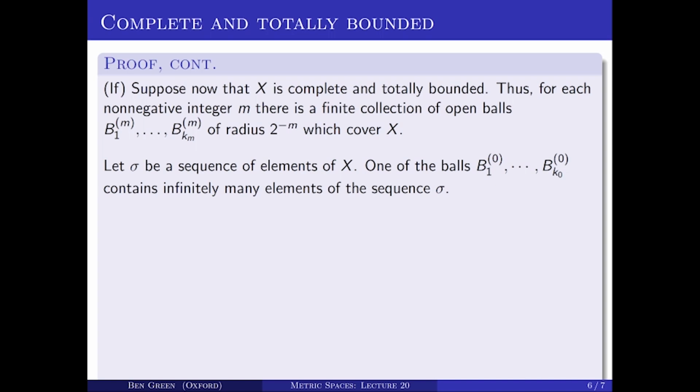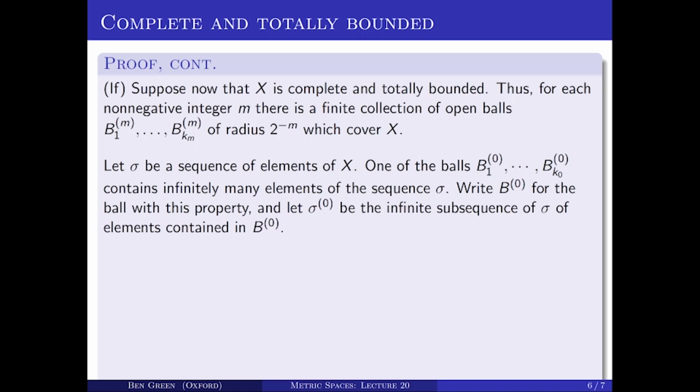Well, there's finitely many of them, but infinitely many elements of the sequence sigma, and so by the pigeonhole principle, one of those balls contains infinitely many elements of the sequence sigma. Well, let's call that ball B to the naught. Might be B1 to the naught, might be B2 to the naught, but we'll just call it B to the naught. And let sigma to the naught be the infinite subsequence of sigma consisting of the elements of sigma that lie in that ball. So by construction, it is infinite.